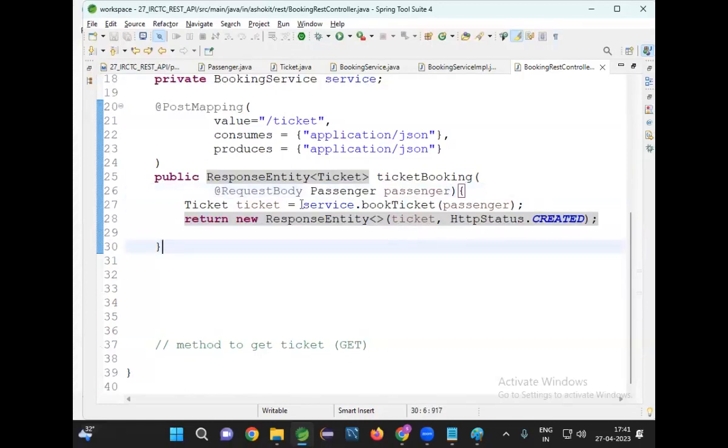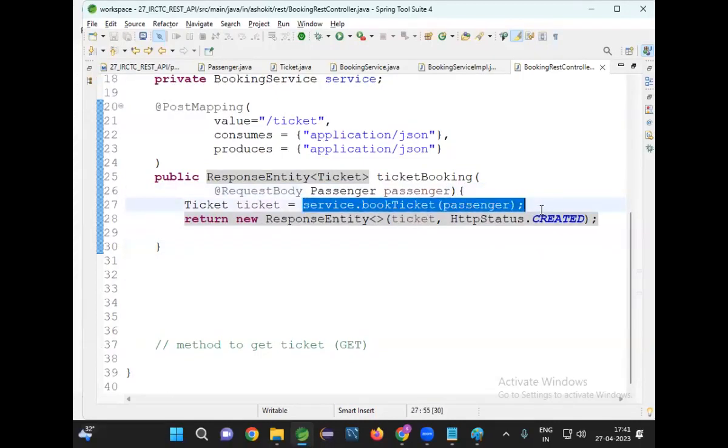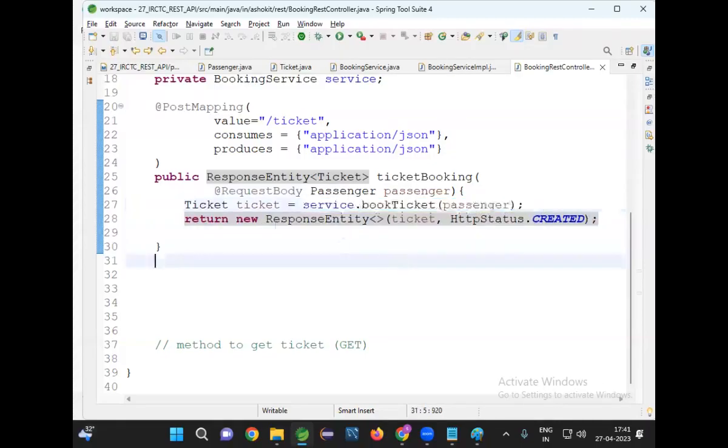Ticket booking takes passenger data as input and gives the passenger data to the service method. The service method contains the business logic. It is returning a ticket object. That ticket object I am sending to the client. The object will be converted to JSON and that JSON will go to the client.